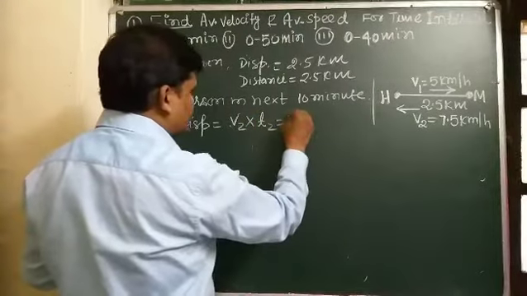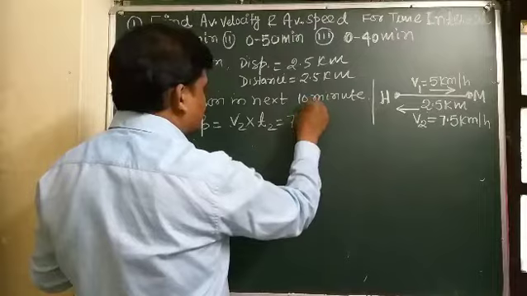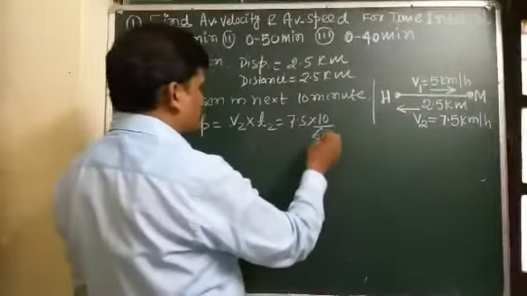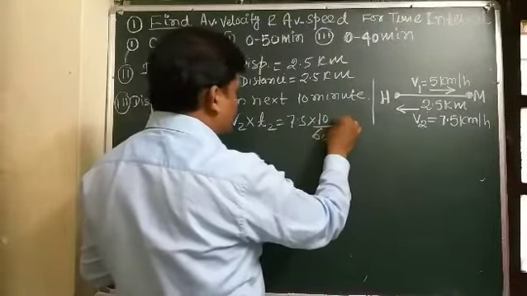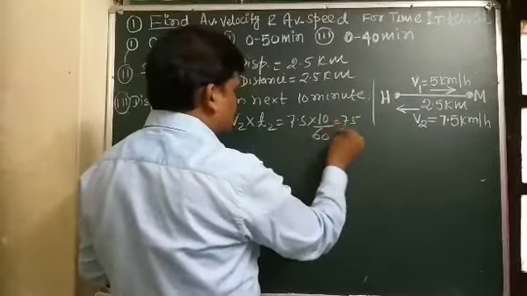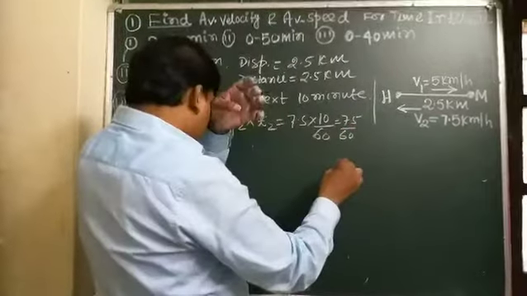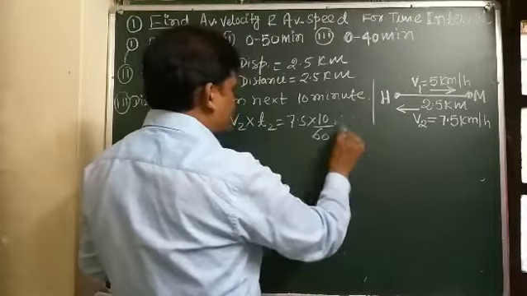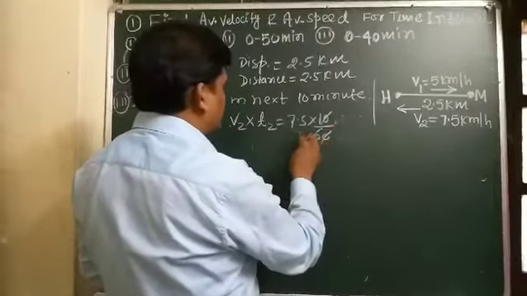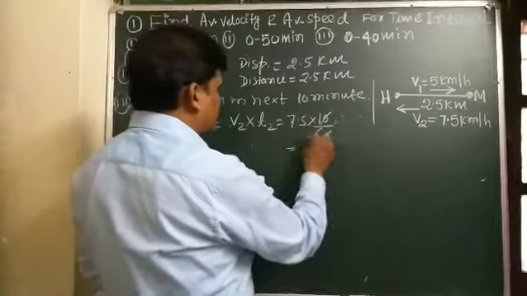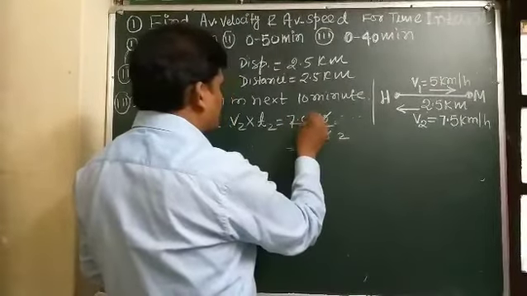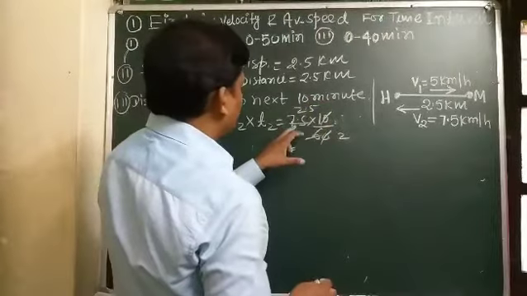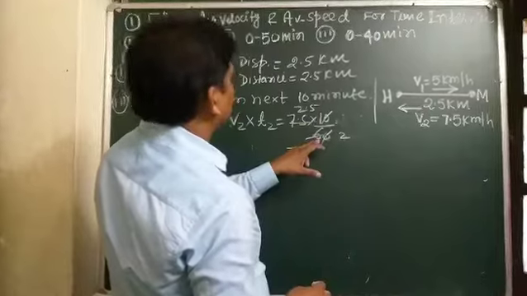So v2 is 7.5, and t2 we have taken 10 minute converted into hour, so it comes out to be 10 by 60.